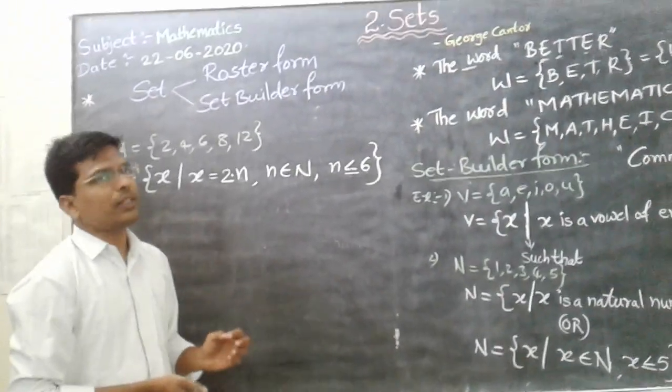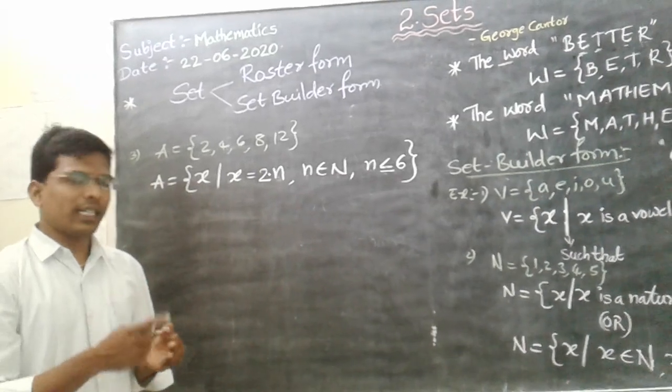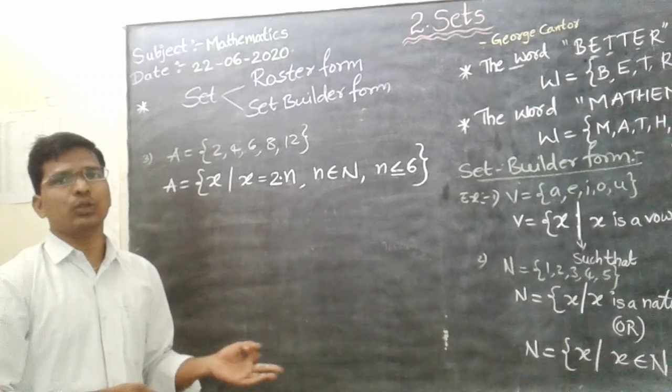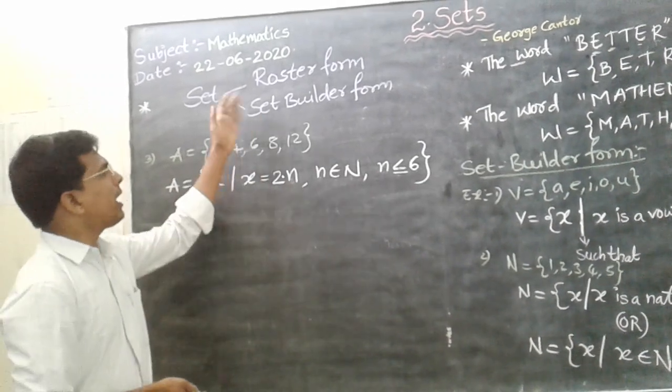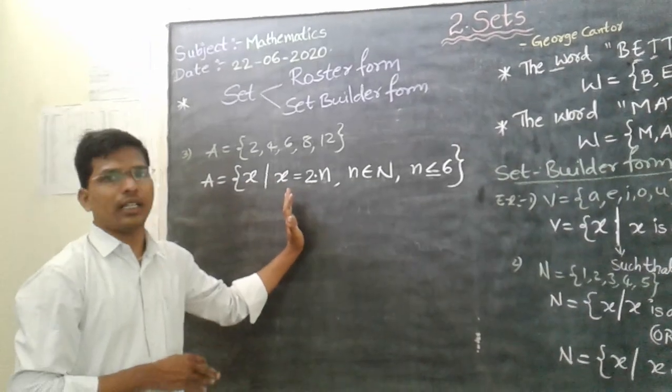So till now we have seen what is meant by set, who proposed the set theory, and examples for set. Next, the belongs to and does not belong to concept, and the roster form and set builder form. I hope everyone has understood this.